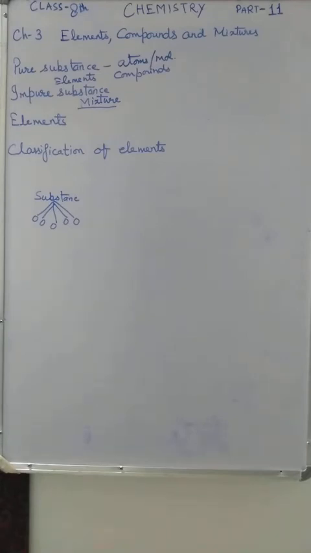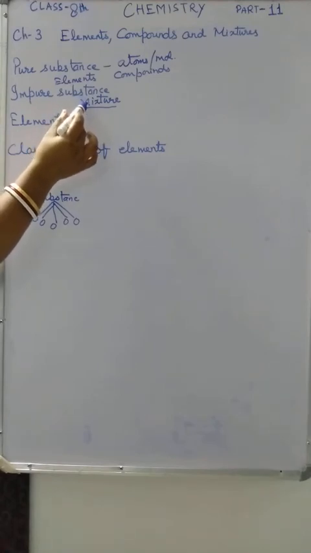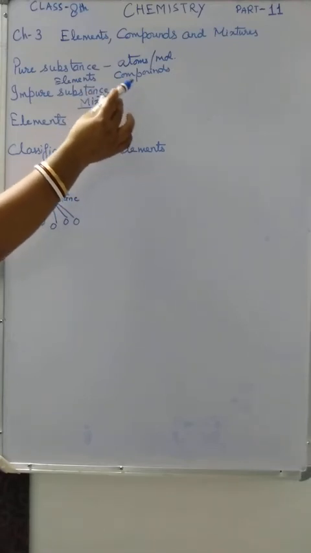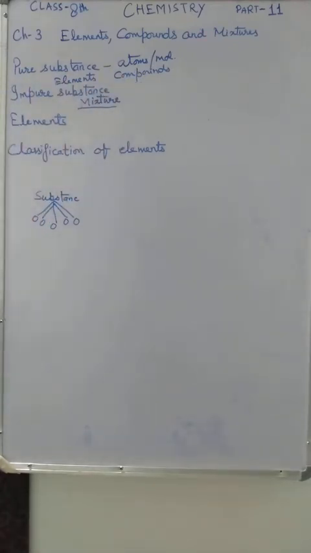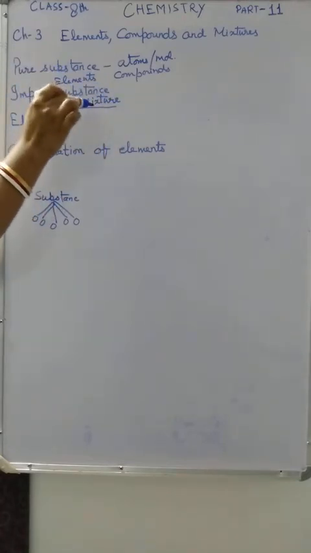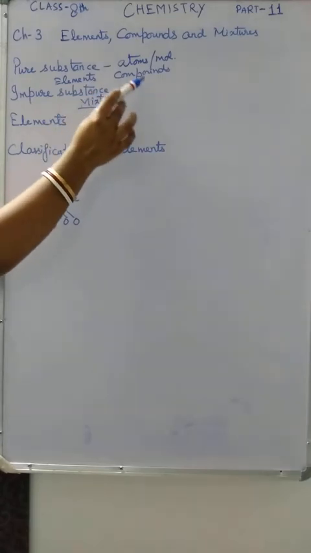The constituents of an impure substance can be separated using a physical method. The substances mixed in this mixture can be separated by physical method.